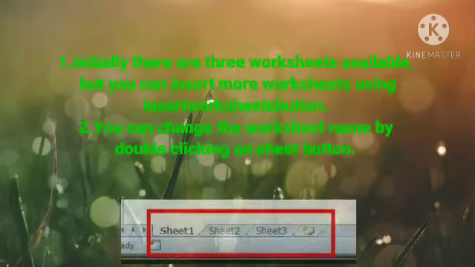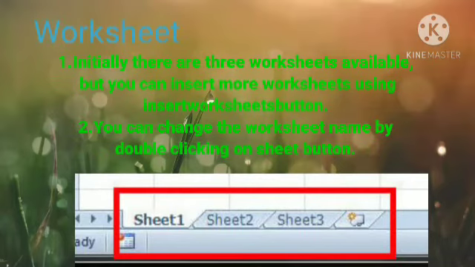Worksheet. A worksheet represents the working area on the screen. It is the area where the data is entered and the calculations are performed. It is divided into rows and columns. Initially there are 3 worksheets available, but you can insert more worksheets using the Insert Worksheet button. You can change the worksheet name by double clicking on the Sheet button.